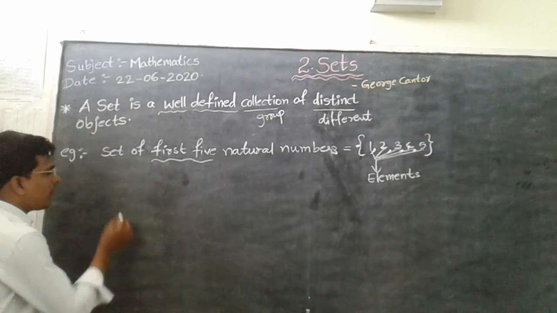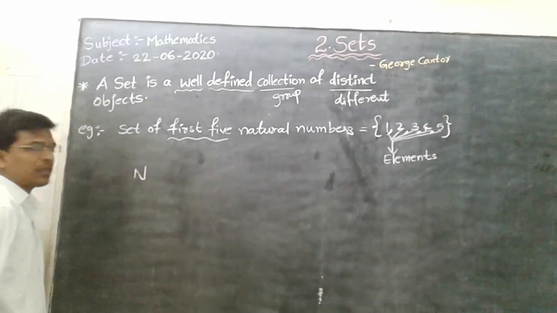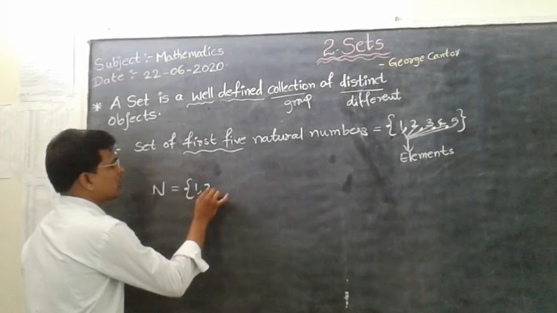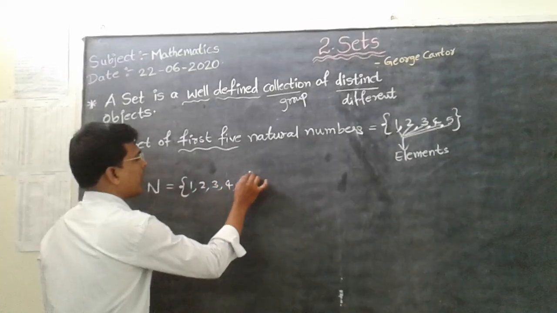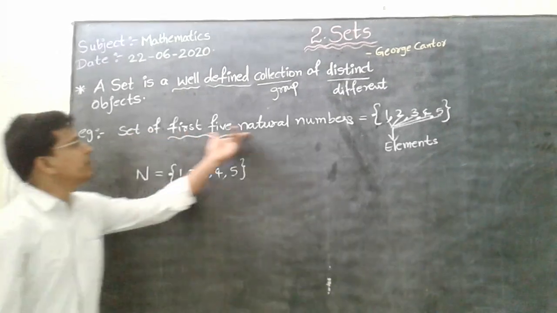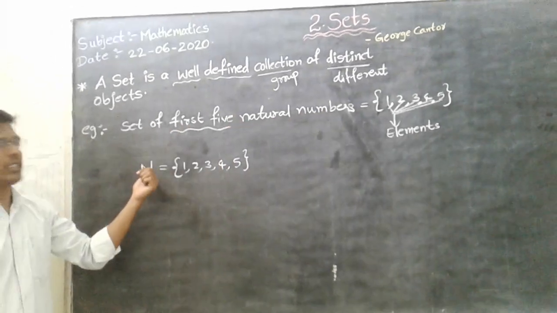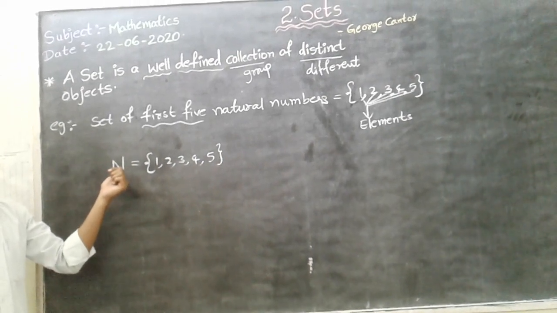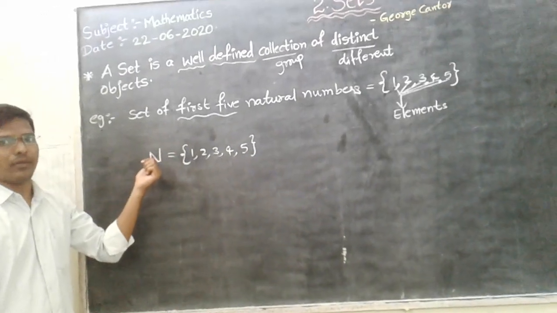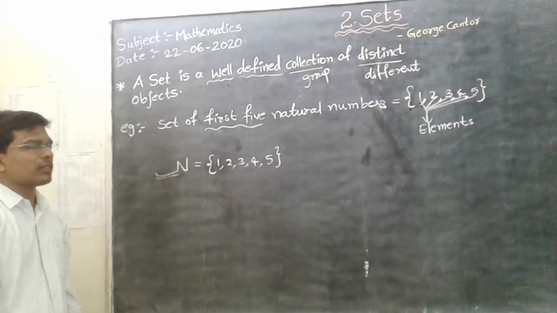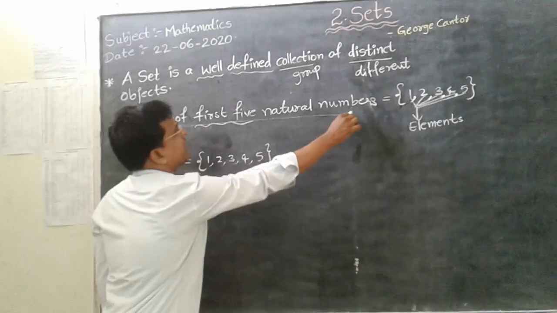Generally we will represent like this. Natural numbers is represented by the capital letter N is equal to 1, 2, 3, 4 and 5. See, instead of writing this big statement, we can represent like this also. It is the easiest way and you won't consume time. So it's better to write like this always. Don't write the big statement.